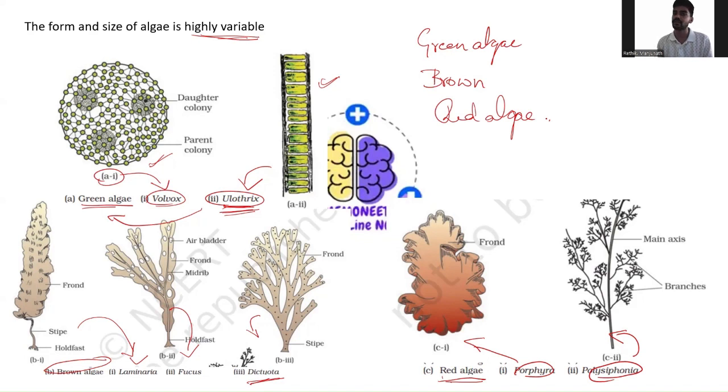One by one, we will study green algae, brown algae, and red algae. Since the color varies, the characteristics will also vary, right? So now we need to study the characteristics of each in detail.